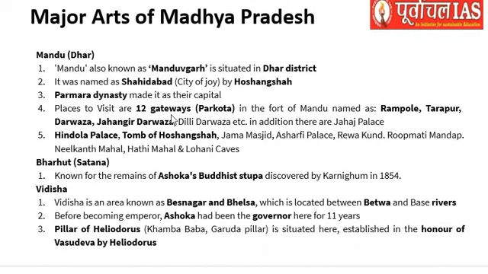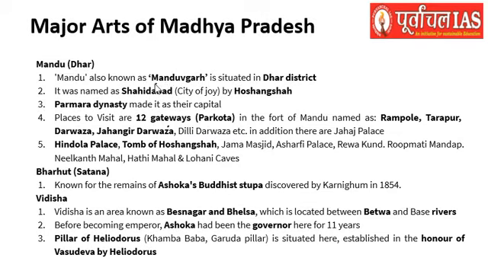Then Mandu in Dhar is also an important area here. It is also known as Mandavgarh, which is situated in the Dhar district, and it was named Shadiabad, that is the city of joy, by Hoshang Shah. So Mandu itself was named Shadiabad by Hoshang Shah. The Parmara dynasty made it their capital.